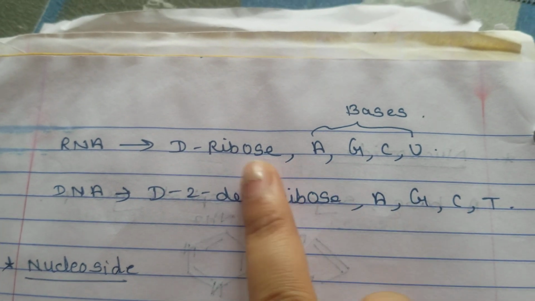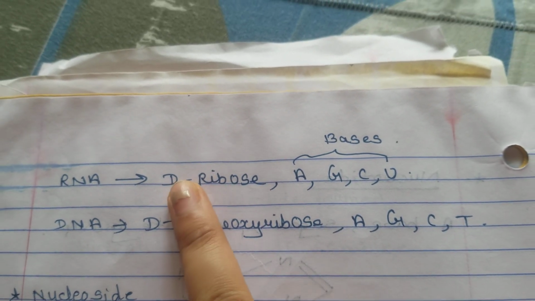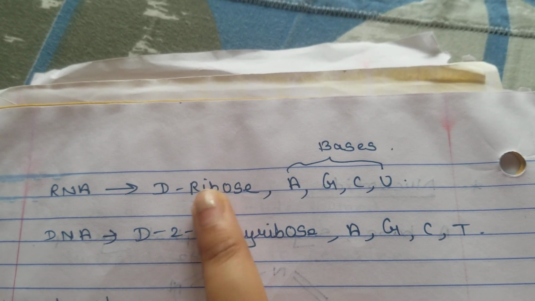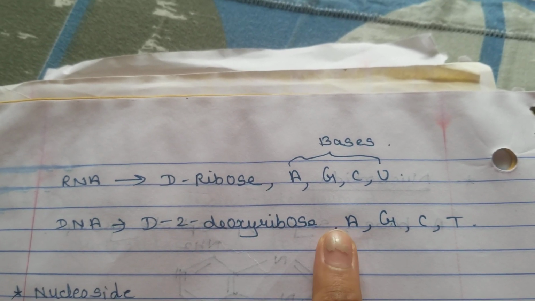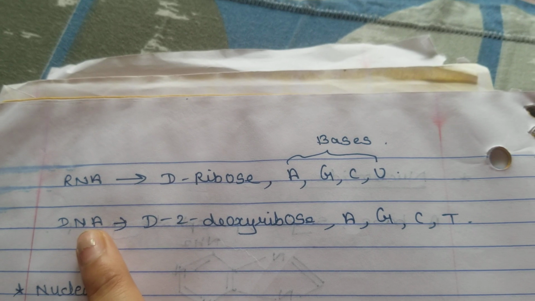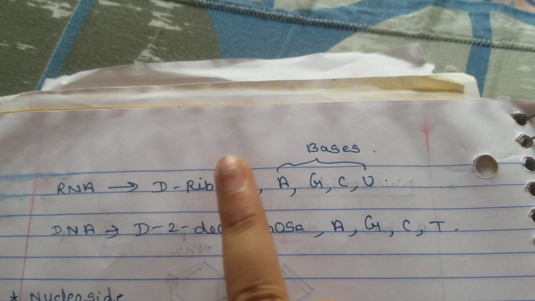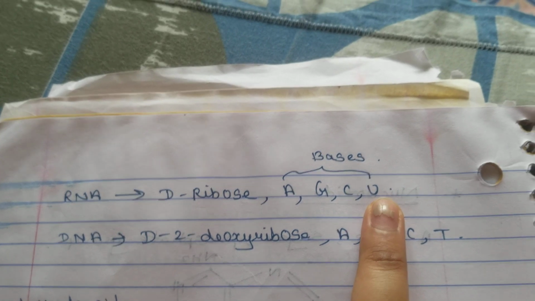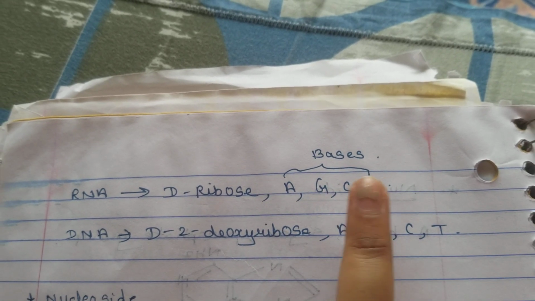Fine. Now if you look at RNA and DNA, I told you D-ribose is the sugar that you are going to use in RNA, and 2-deoxyribose is the sugar that you will be using in DNA. Out of the bases, in RNA only A, G, C and U will be present: adenine, guanine, cytosine and uracil.